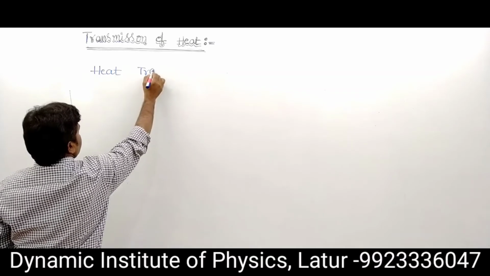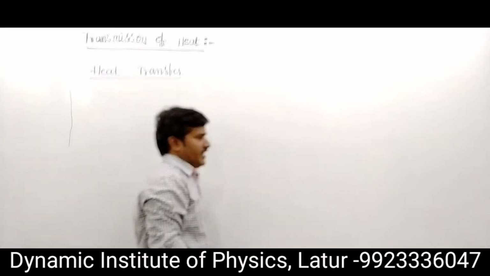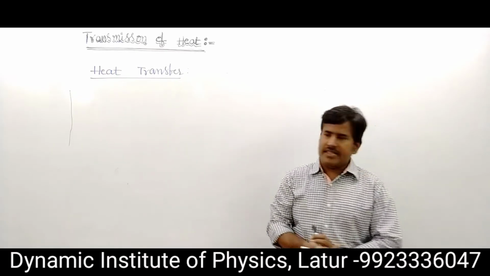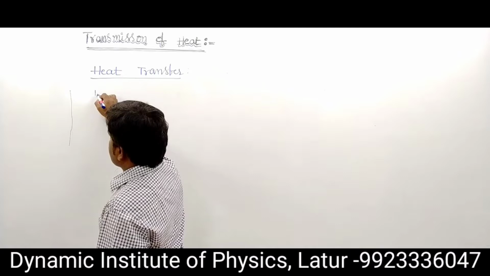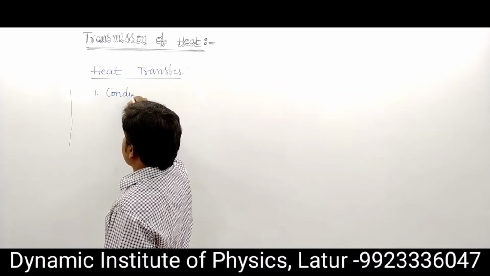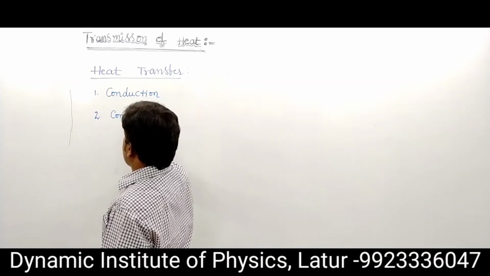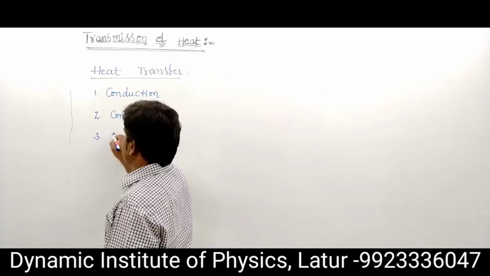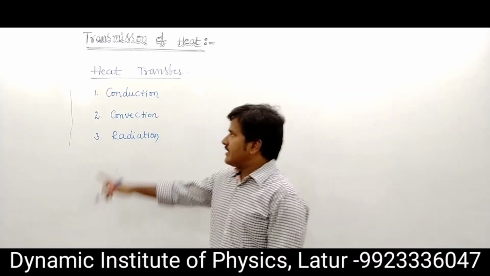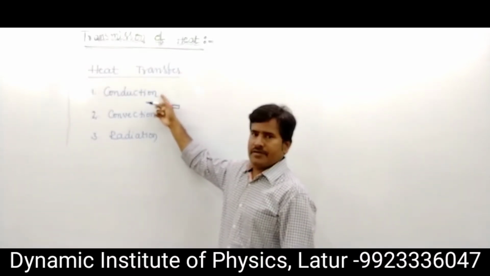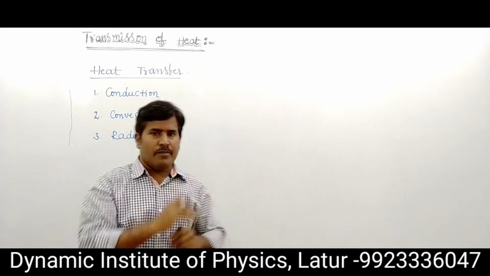Heat is transferred in three ways. So there are three processes by which heat is transferred. One process is the conduction process. Another one is the convection process. And the third one is the radiation process. So there are three methods of heat transfer from hot body to cold body, or hot point to cold point.